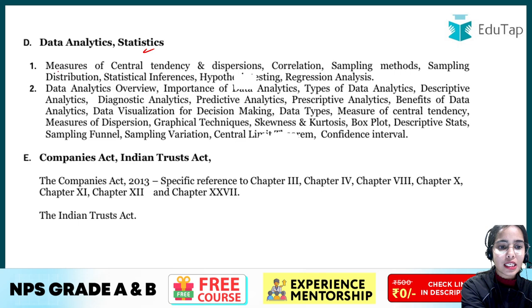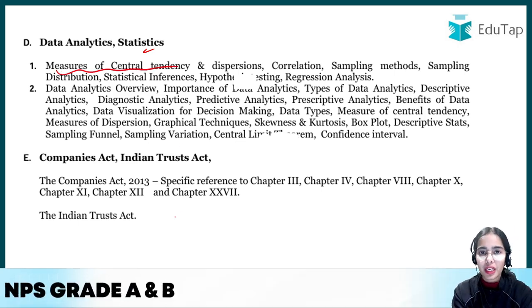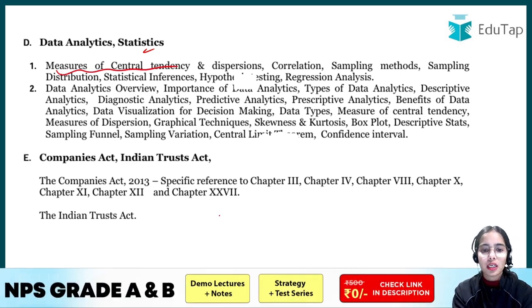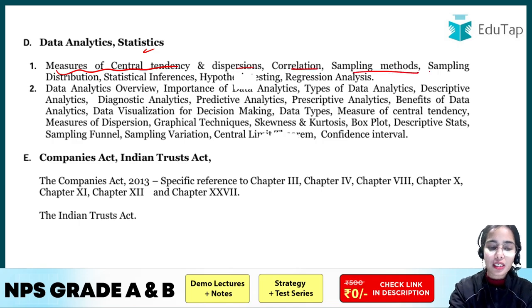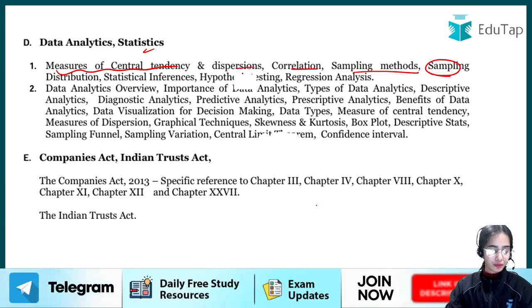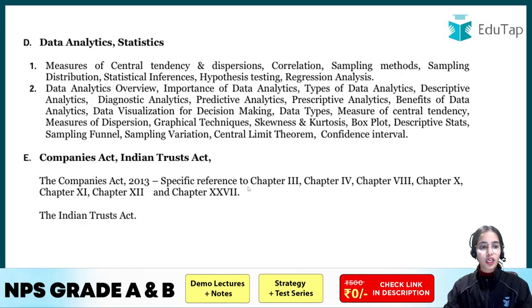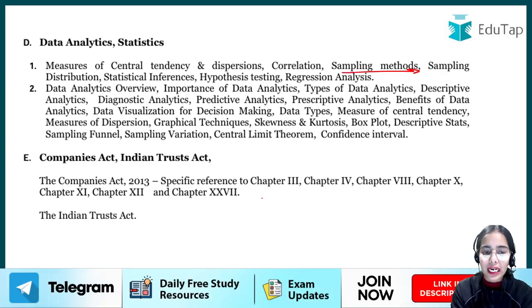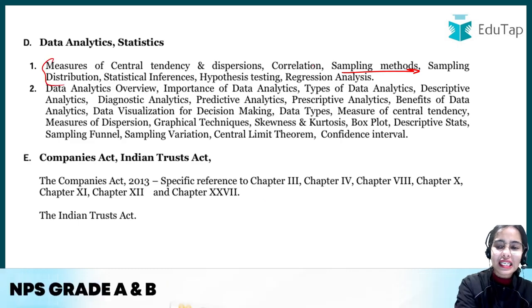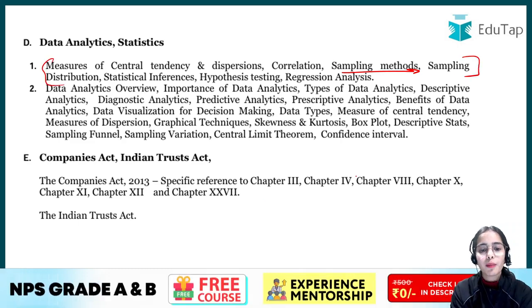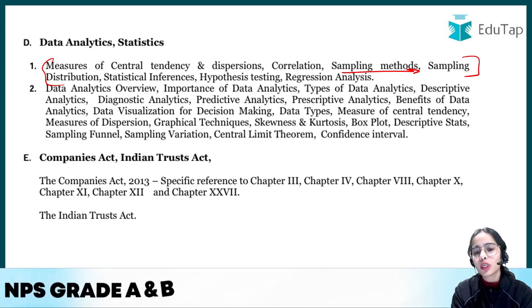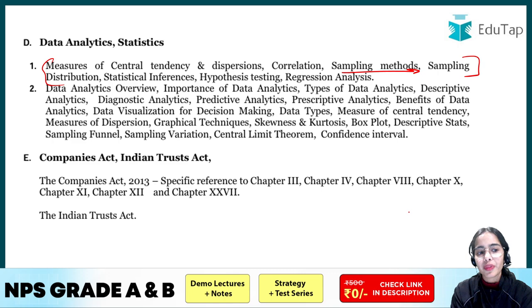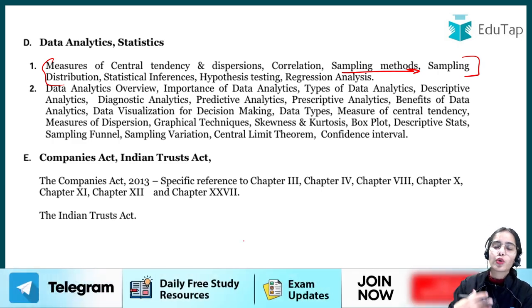So in statistics there is measure of central tendency, the average, like mean, mode, median, the dispersion, correlation, sampling methods, sampling distribution. All of this you have to cover. So measures of central tendency you have to do: mean, mode, median, and dispersion, correlation, sampling method, sampling distribution, statistical inference. See, all of these might seem very technical or new, but if you start studying statistics, they will not take much of your time. It might seem very complicated, but once you start studying, they will become easier for you.